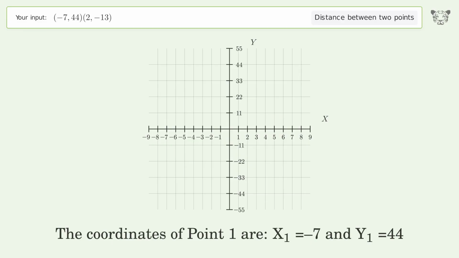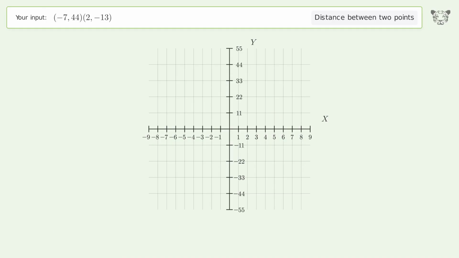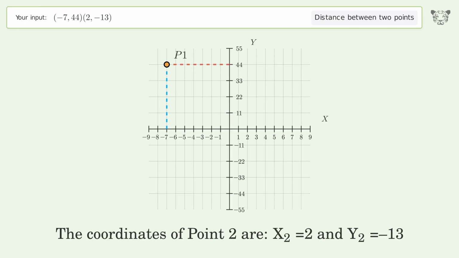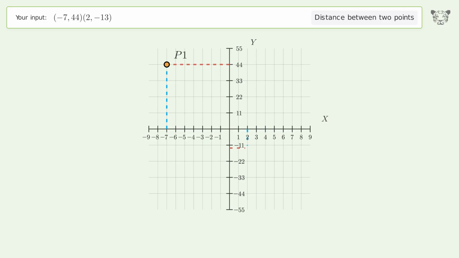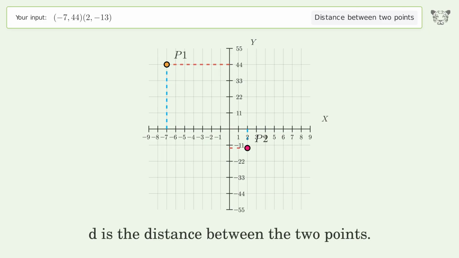The coordinates of point 1 are x1 equals -7 and y1 equals 44. The coordinates of point 2 are x2 equals 2 and y2 equals -13. D is the distance between the 2 points.